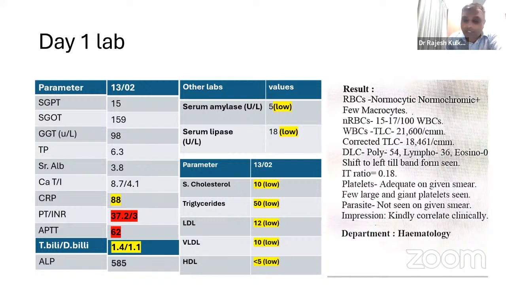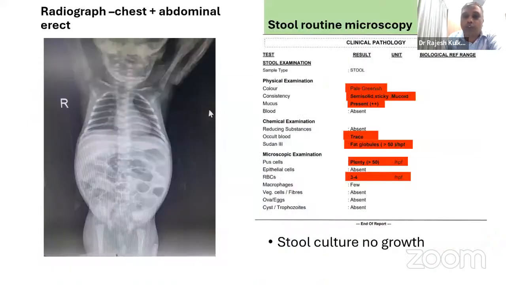So we were confused. Is this liver disease, or is this just a small bowel diarrhea which is causing malabsorption, causing these low lipid levels, low amylase? Is it a result, an effect? We were not very sure what is happening. Meanwhile, we got the stool report also.